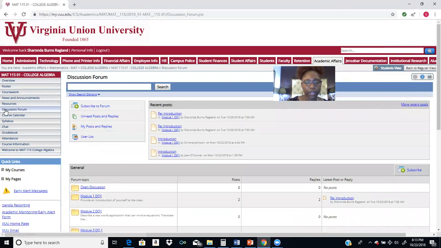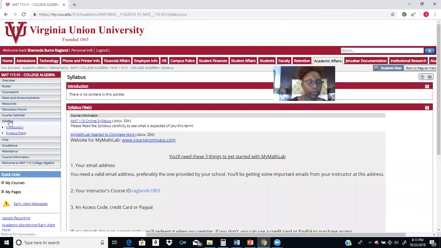If you go under Discussion Forum, the first one is the Module 1 discussion. That's when you provide an introduction. You want to make sure that you are participating in the discussion board each week, because this is part of your grade. So let's look at the syllabus. Your syllabus is located under Syllabus, along with the My Math Lab directions here.